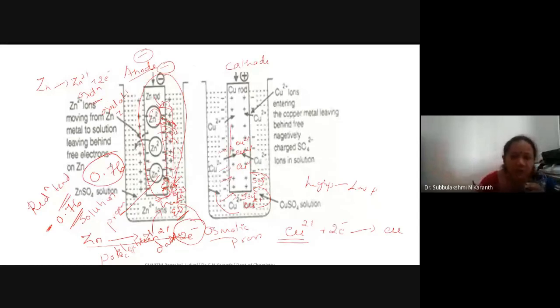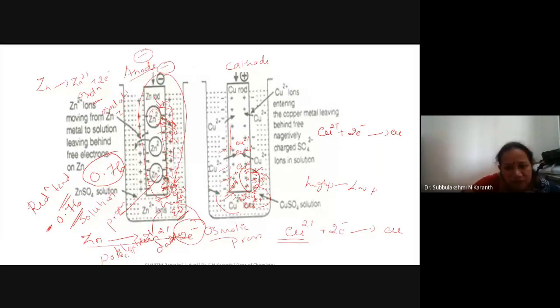Here, in the case of the cathode copper, Cu2+ takes 2 electrons and gets deposited as metal copper. Cu2+ ions move into the solution, so as a result the metal takes positive charge, and this positively charged metal attracts the negative ions present in the solution.